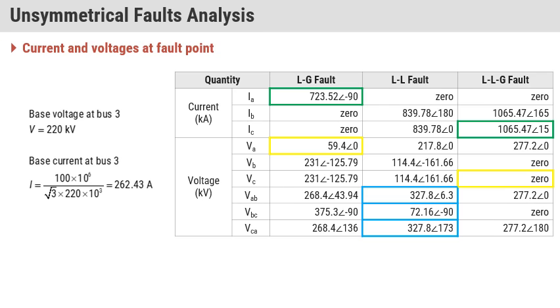So these are the key points that we noted from this calculation: whenever the type of fault changes, currents will change and voltage will also change. So we have to design a protection system in such a manner that we can open the relay at any type of fault. That is why we design different types of relays, because we have different types of faults. For a different type of fault we have to design a different type of relay.